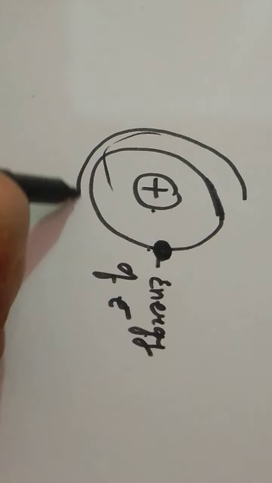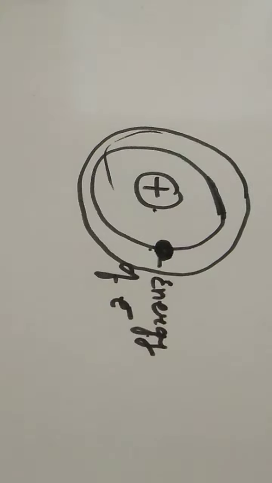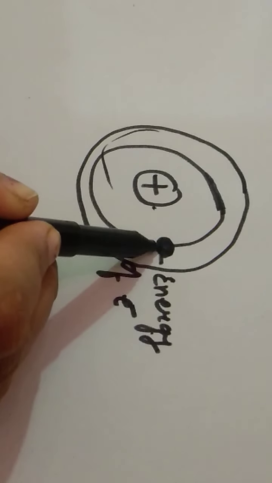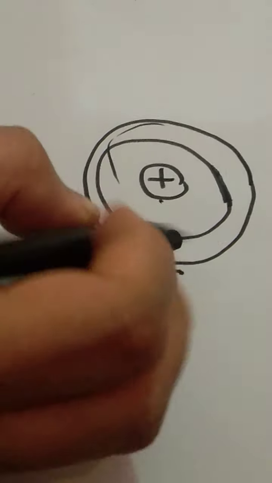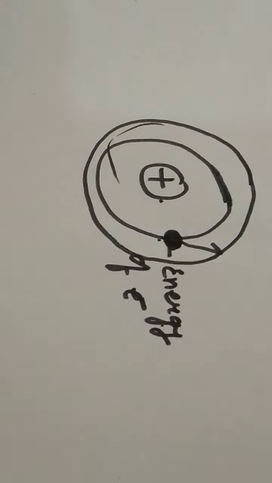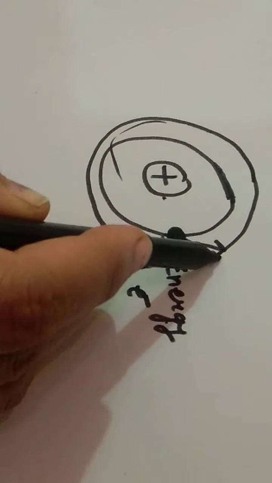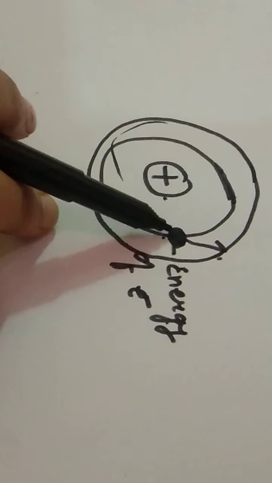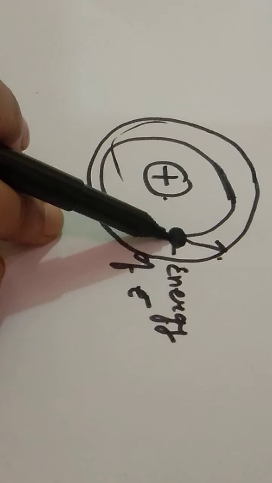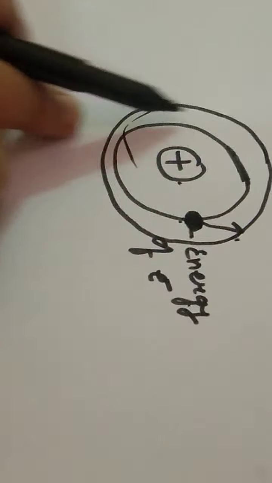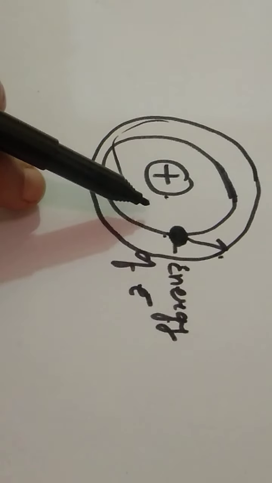Like I have told you, this is an electron. Suppose this is one more orbit. So this electron, when subjected to electric discharge or high temperature, tends to jump from the ground state to a higher state. अब ये ग्राउंड स्टेट था, इसमें इस इलेक्ट्रॉन के पास एक फिक्स एनर्जी थी. ये वो एनर्जी थी जिसकी वजह से वो इस ऑर्बिट में रिवॉल्व कर पा रहा था.